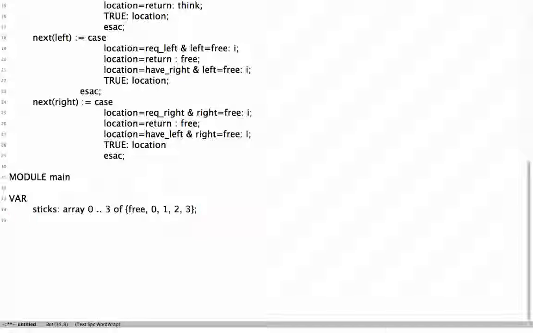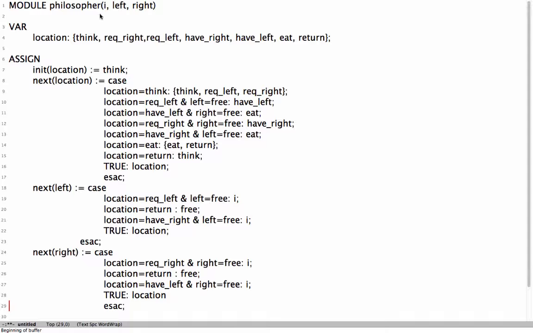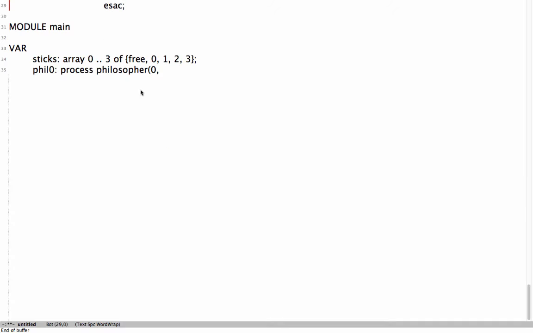Let's now define the philosophers. Philosopher 0 is a process philosopher. His number is 0. If you remember, we have 3 inputs to philosopher. His left stick is sticks of 0 and his right stick is sticks of 3. Similarly, philosopher 1 is process philosopher.